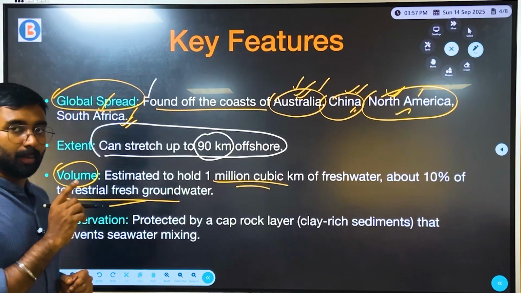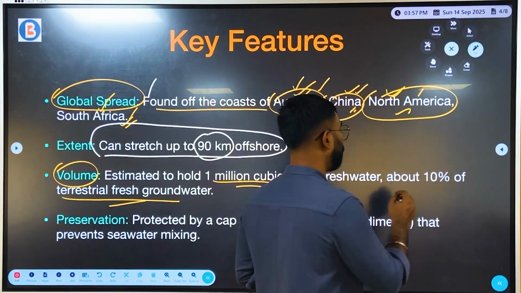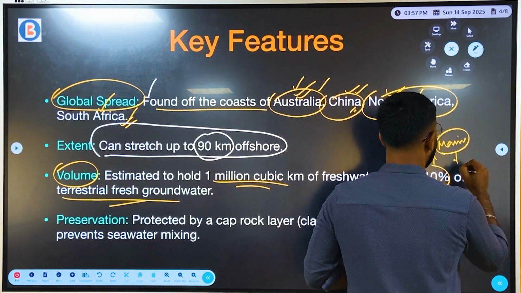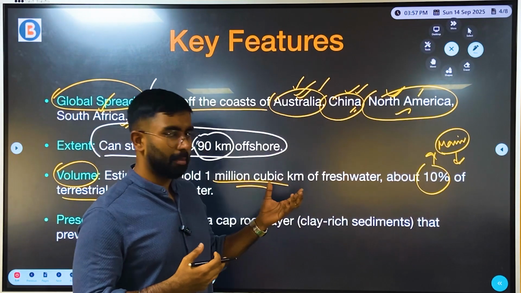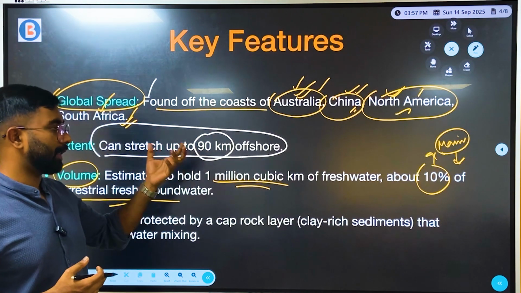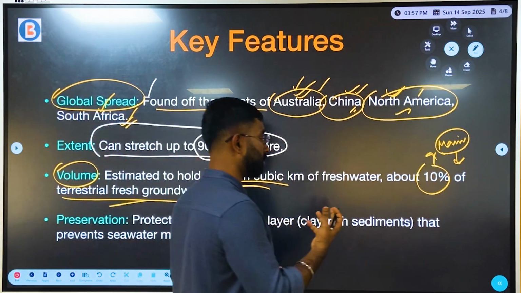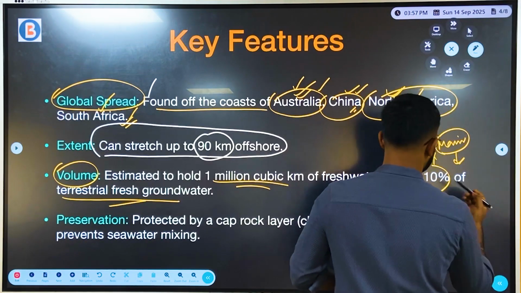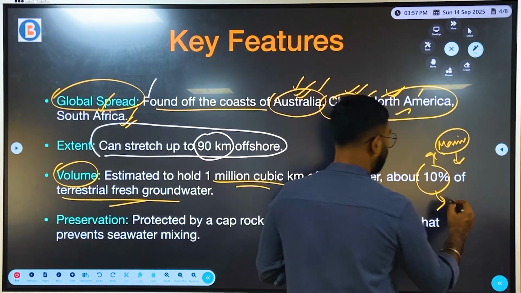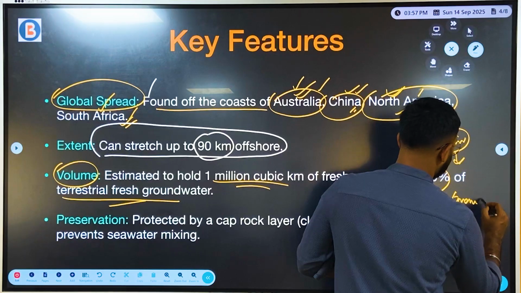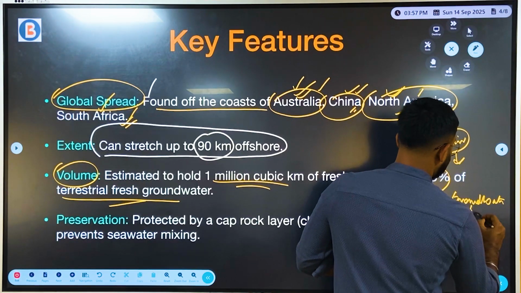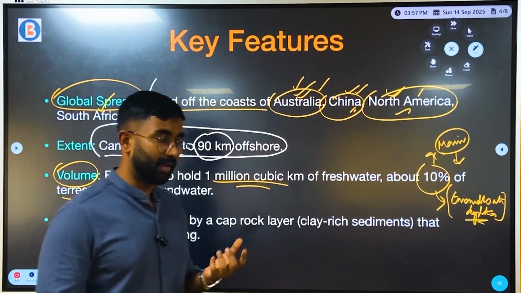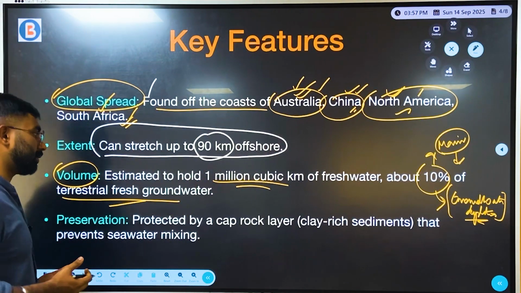So this makes it very important to know for mains answer writing, especially for society, geography, and even parts of your GS3. You can use all of these important statistics to explain certain topics, especially related to groundwater depletion and even water scarcity. And this can be used as a way forward when writing the examinations.